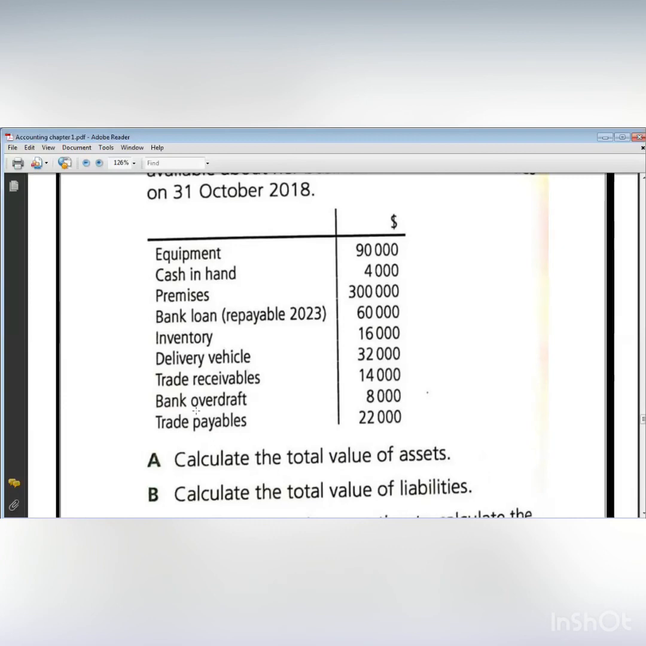Let's memorize the current. In current assets, I have only four items. Only. Inventory, trade receivable, cash at bank, and cash in hand.